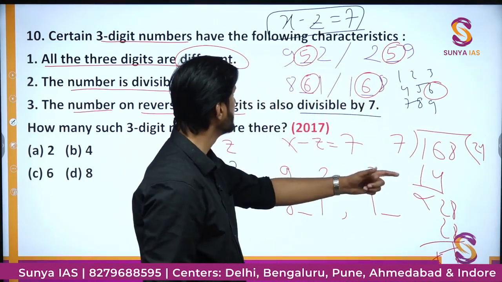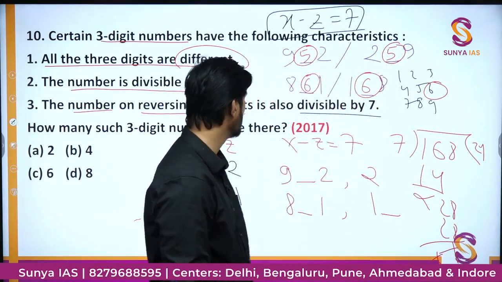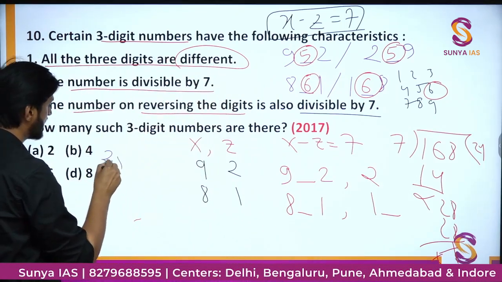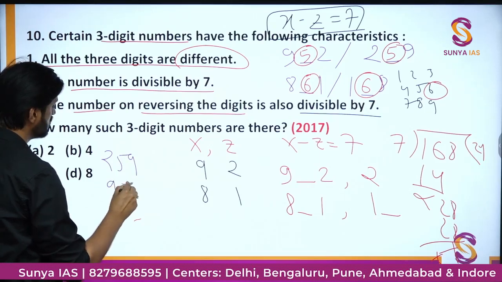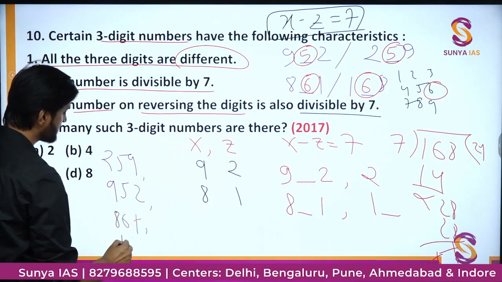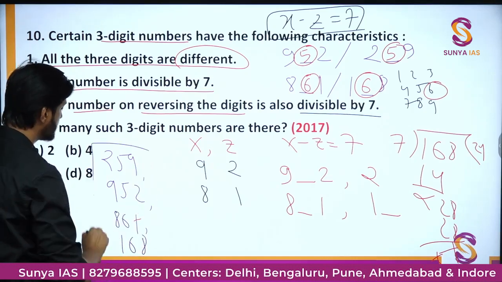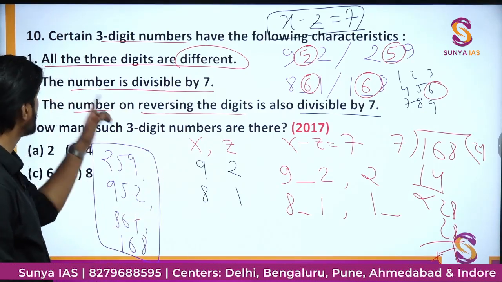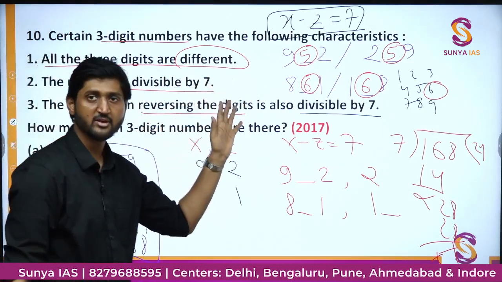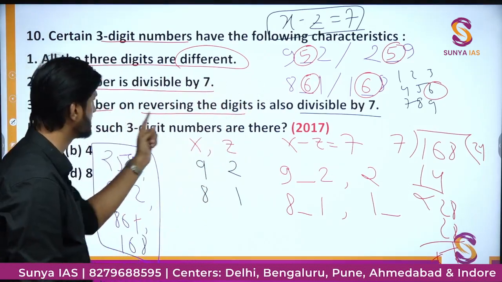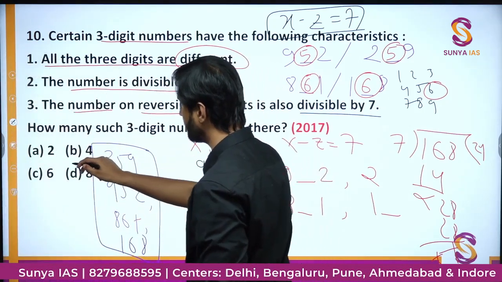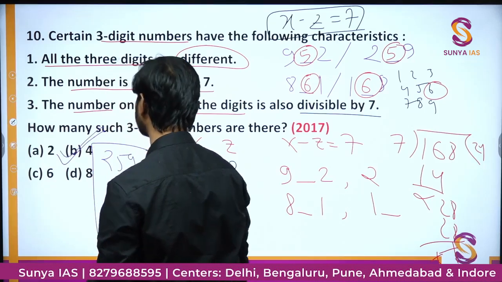So we can say there are 4 possible numbers, and those numbers are, let me write it down again, 259 and 952 and 861 and 168. Only these 4 numbers are possible which have all the 3 digits as different and are divisible by 7. Even if you reverse them, it is divisible by 7. So these are 4 such numbers which are possible. So option number B is the correct option in this case.